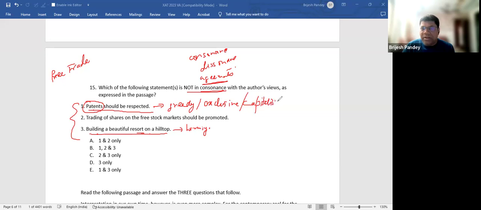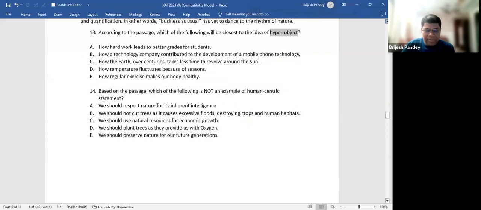Capitalism gives you the incentive to invent. So patent is actually a part of capitalistic ethos. So both 1 and 3 is something that he would not agree with. Trading of shares on the free market stock should be promoted. See, this becomes a problem in the sense that trading of shares on the free stock market should be promoted. You might say, sir, yes or no, why yes, why no. But if I go with the statement that he's against the ethos of capitalism, I feel that he does not agree with this.